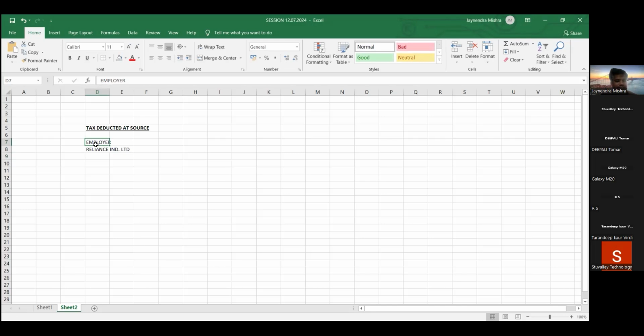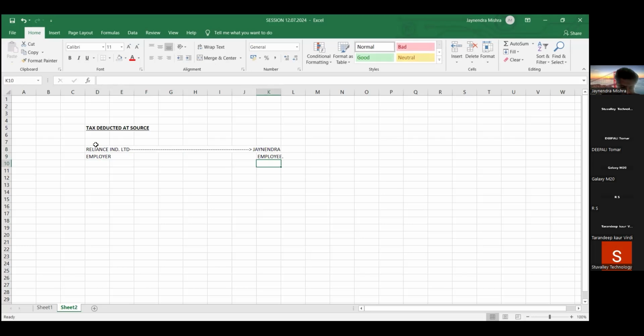So Reliance Industries Limited is the employer, and I'm working there, so I will be called an employee. The organization in which we are working is basically the employer.